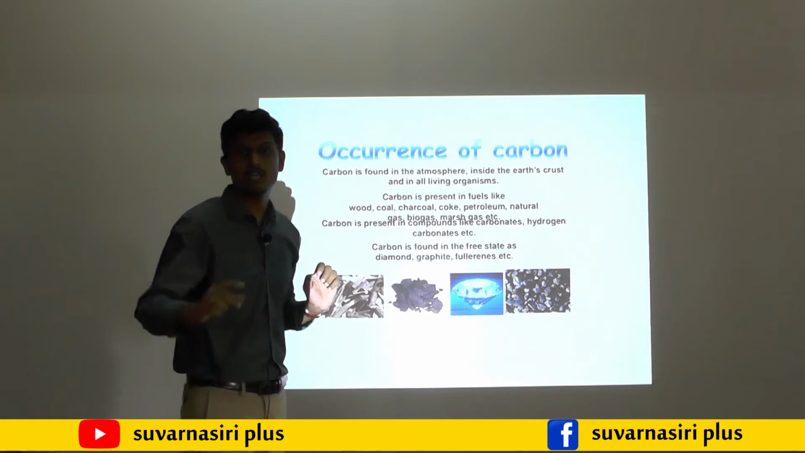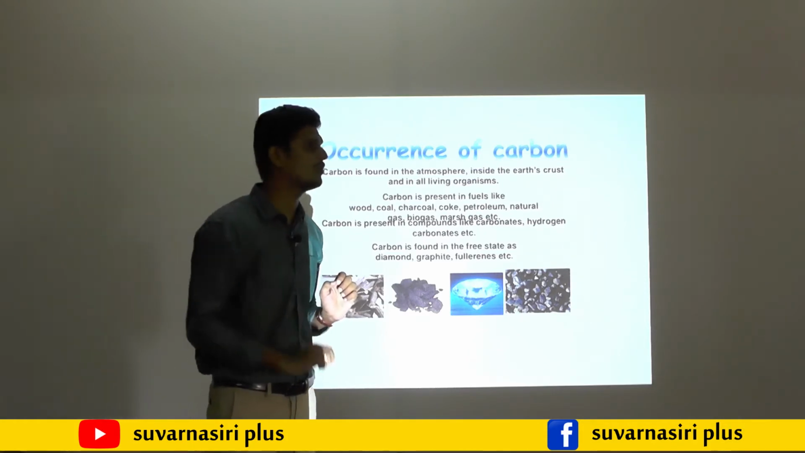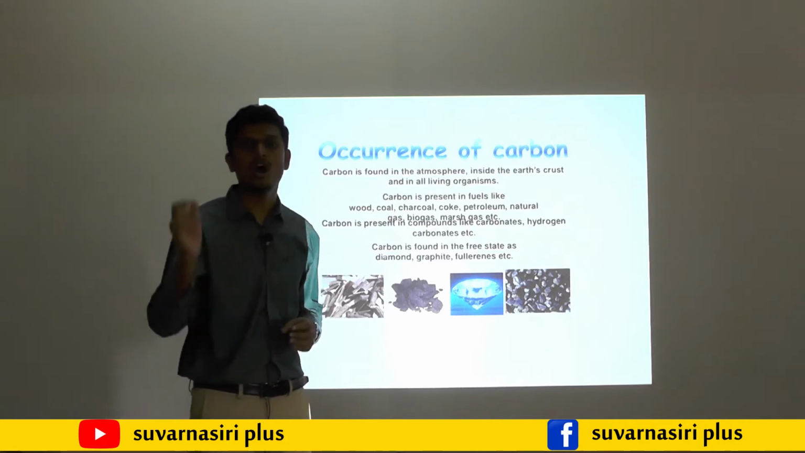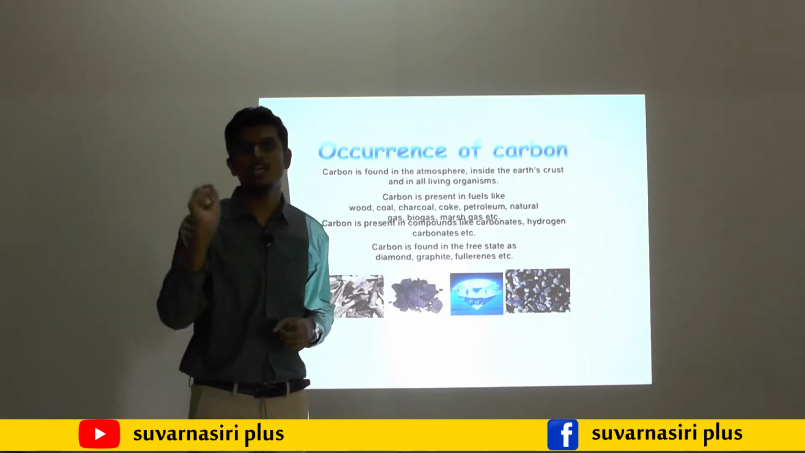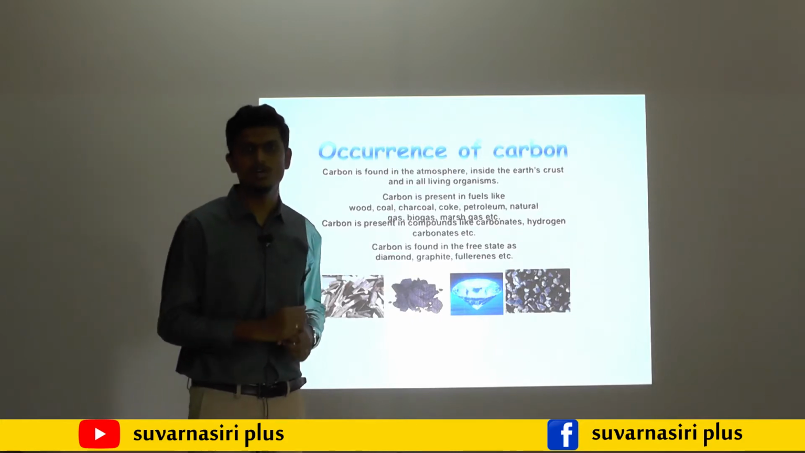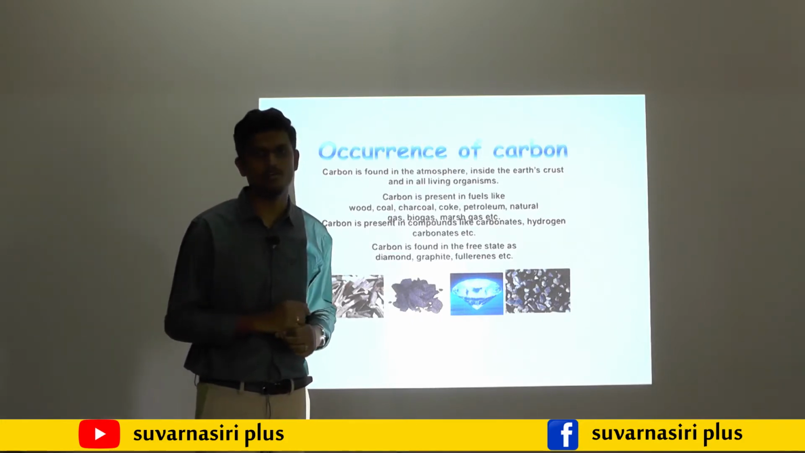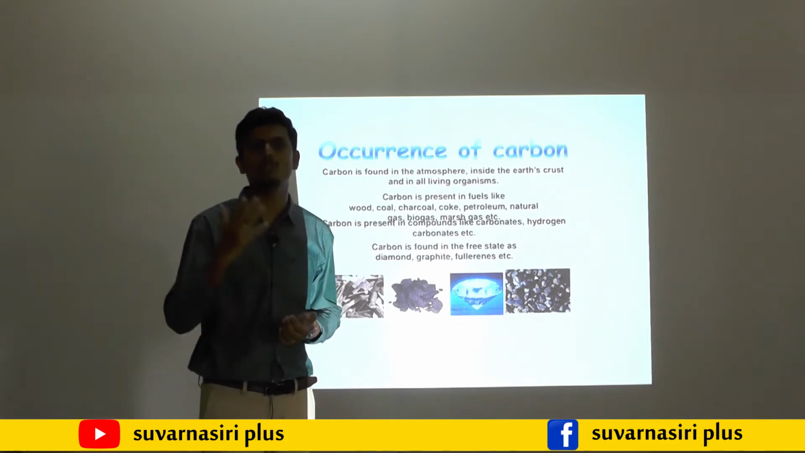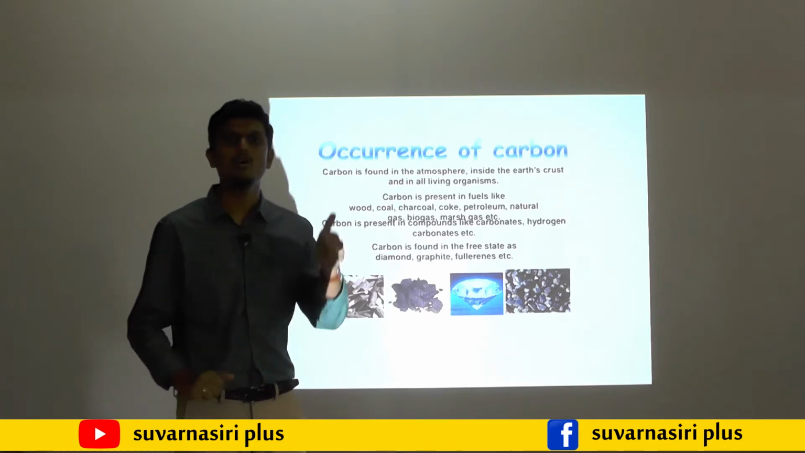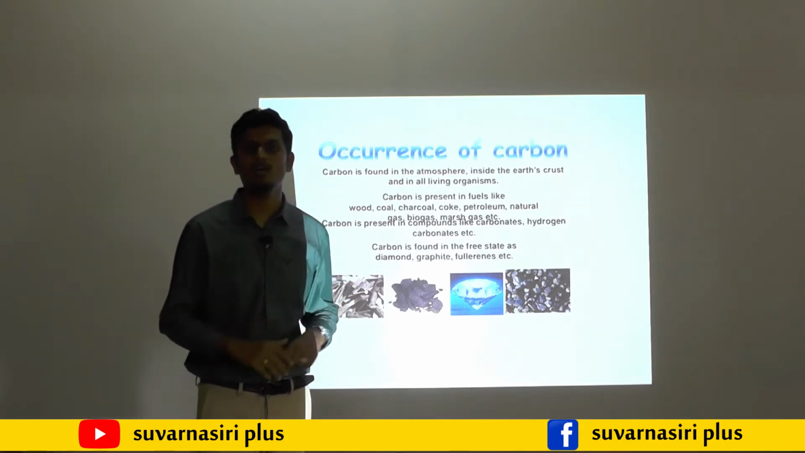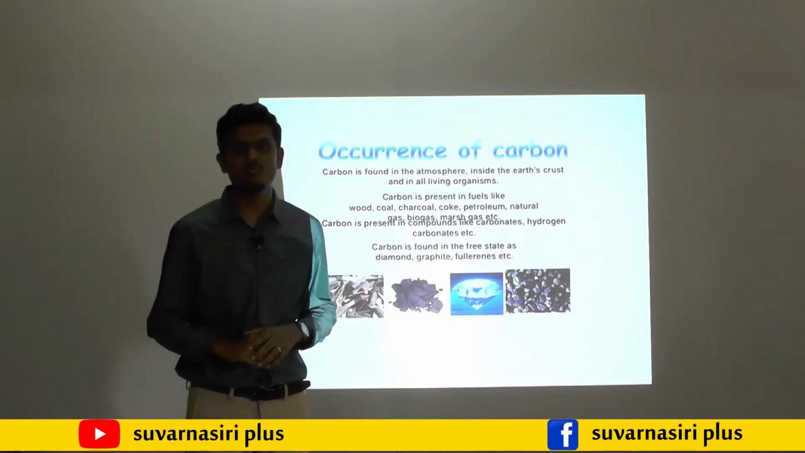In carbon, there are two allotrope forms. Actually, allotropy means the same element present in two different forms. What are the two allotrope forms of carbon? One is diamond, one is graphite. Graphite and diamond are the two allotrope forms of carbon.